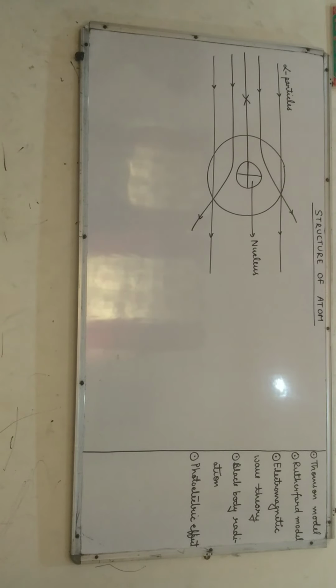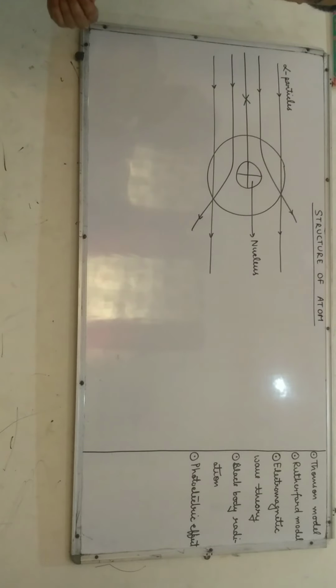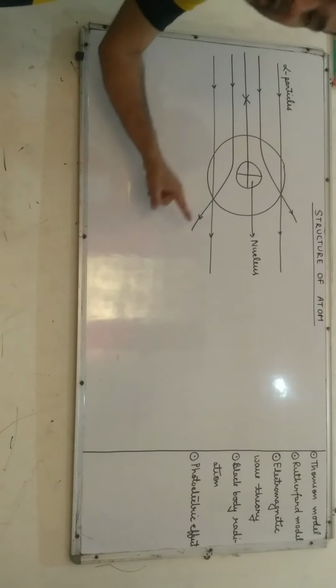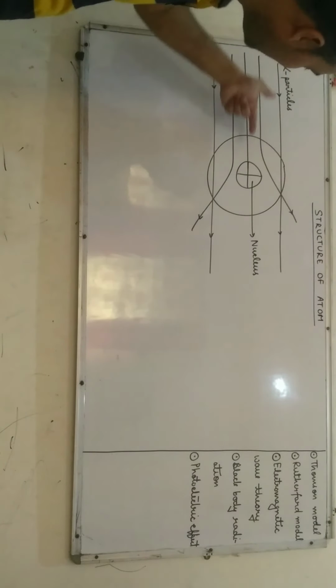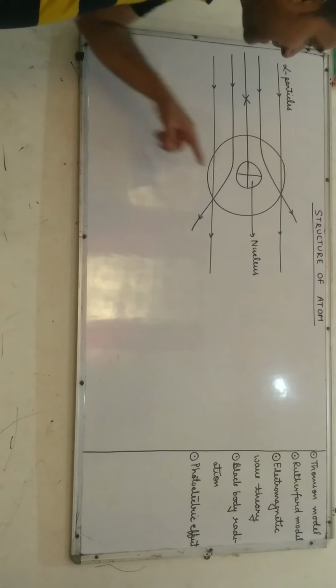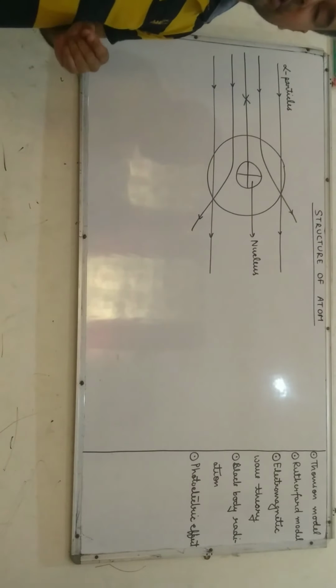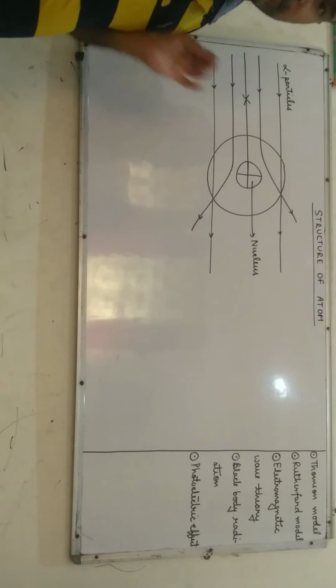He noticed most of the alpha particles pass through the gold foil, which indicates most of the space inside an atom is hollow. Some alpha particles deflected less than 90-degree angle, which shows that some positive charge is there due to which deflection takes place. One alpha particle out of 20,000 alpha particles bounced back, which shows that the center part of atom is rigid. Rutherford named it to be nucleus. The discoverer of nucleus was Rutherford.